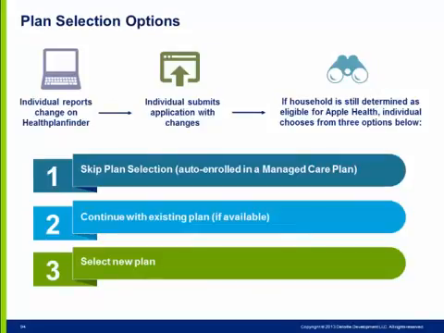To review, the process works like this. The individual reports their change in Healthplanfinder or completes their manual renewal in Healthplanfinder. The application is submitted with changes, and if the household is determined still eligible for Apple Health, the individual will have the following three options. 1. Skip plan selection and be auto-enrolled in a managed care plan. 2. Continue with their existing plan if the plan is still available. Or 3. Select a new managed care plan. If the individual is no longer eligible for Apple Health, they will be directed to shop for a qualified health plan.